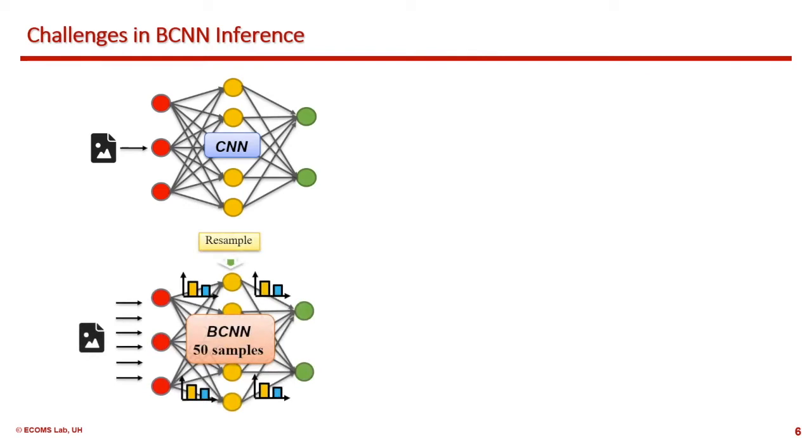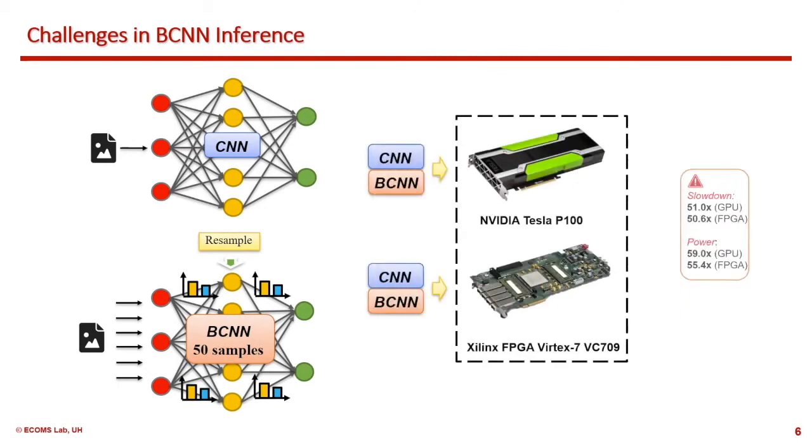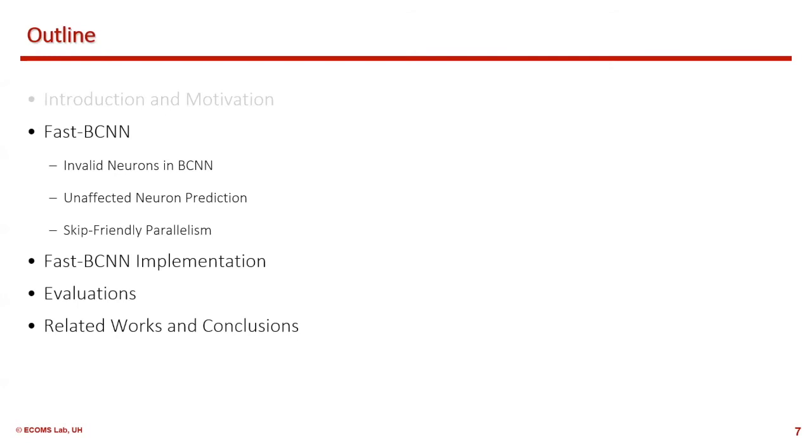When we compare the inference process of CNN and BCNN on both GPU and FPGA, a huge increase can be observed in terms of execution time and energy consumption. Therefore, we need a fast and efficient execution for BCNN inference. So far, I have talked about the introduction and the motivation. Next, I will introduce our Fast-BCNN design.